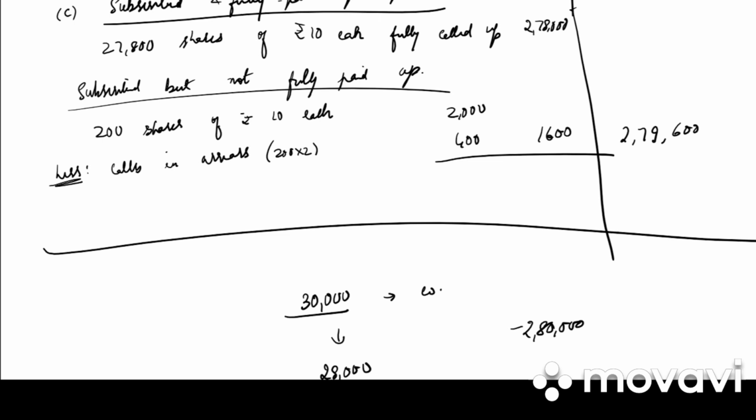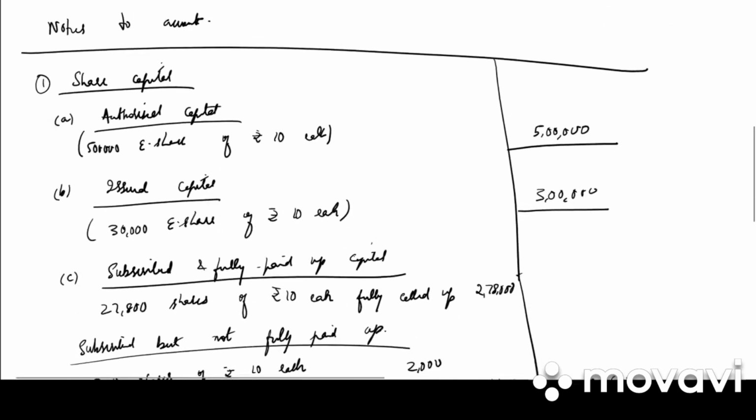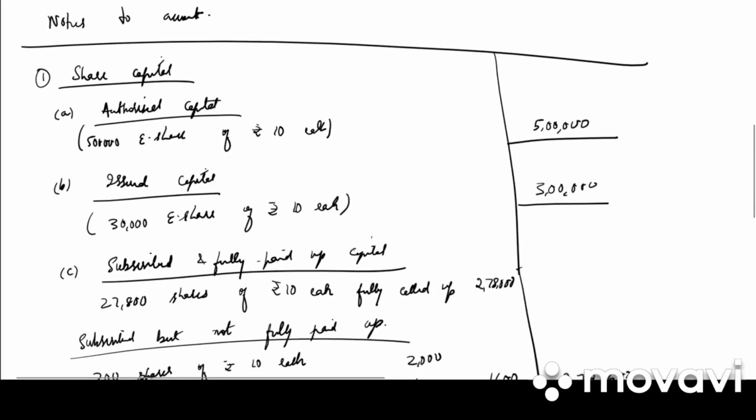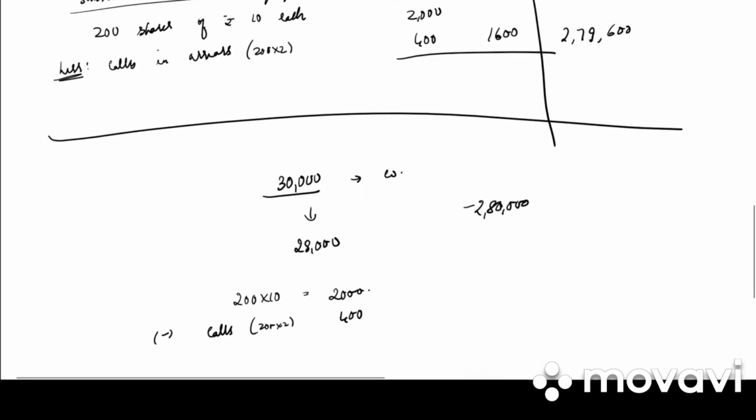In detail, we would be learning what is calls in arrears, calls in advance, how to make calls, how to get application and allotment. This is just an example for you to understand what is authorized capital, issued capital and subscribed capital when it is fully paid up and when it is not fully paid up. Clear? So that's all for today. We shall be continuing the remaining problems in the next class. Thank you.